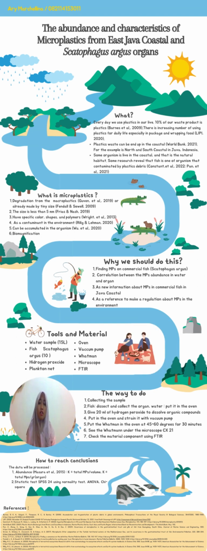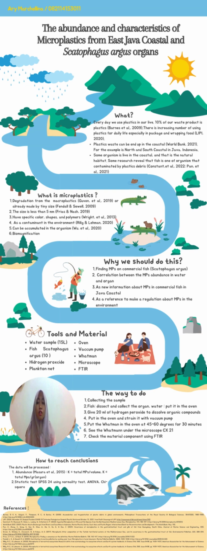And the next is the steps to do this research. The first is collecting the samples: fish and water from the four coastal areas in Java Island, and we bring them to our laboratory. In the laboratory, for the fish, we will dissect and collect the organs that we need. For the water, we will put it in an Erlenmeyer and then in the oven, at about 60 to 70 degrees until it dries.